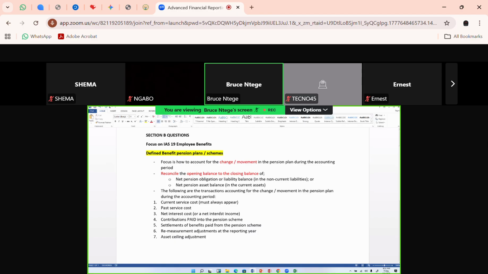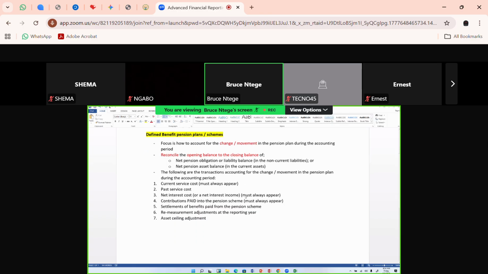Just like that, the net interest cost must also always appear. The question is, are you good with that? Also, contributions paid into the scheme must always appear, because it's so regular in the paper. And also the remeasurement adjustments. So those must always appear. Of the 7, we want to assure ourselves that 4 are always there. 4 of the 7 are always there.